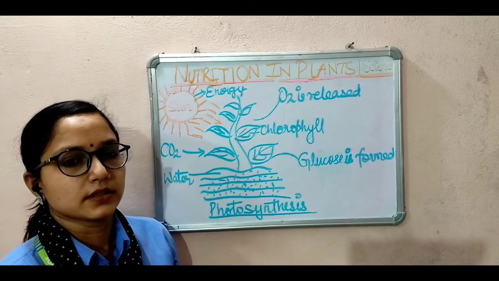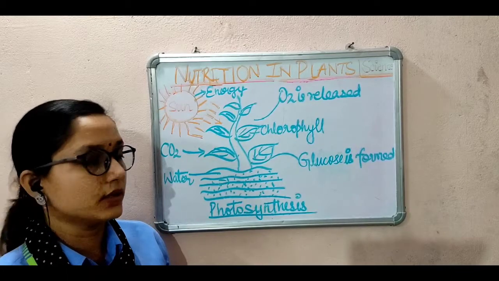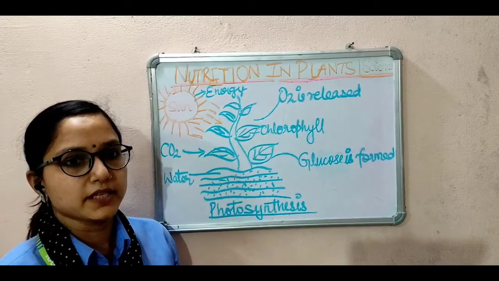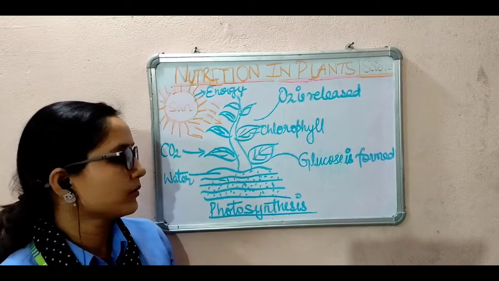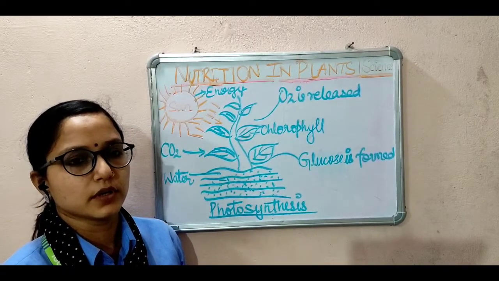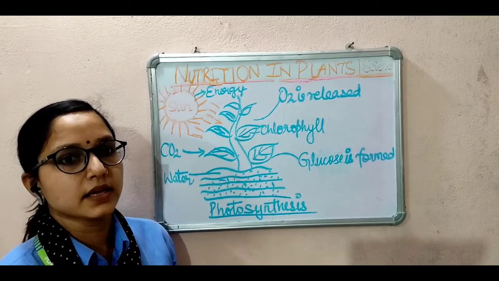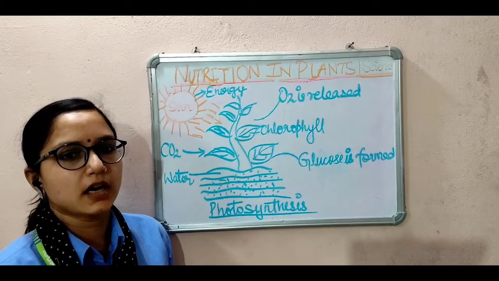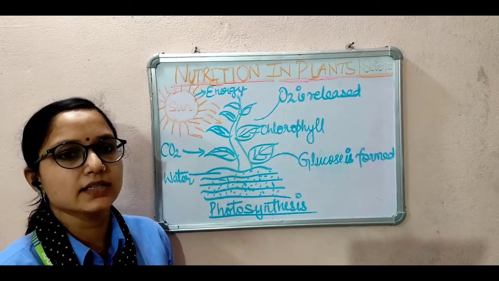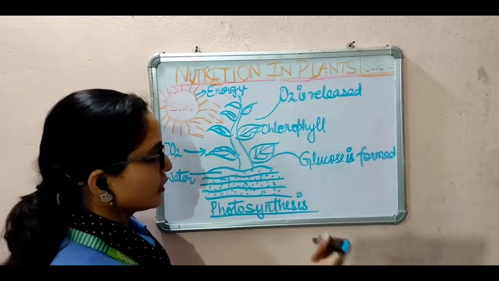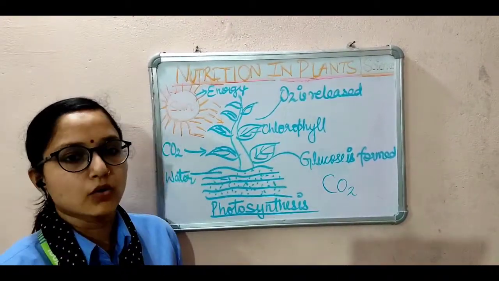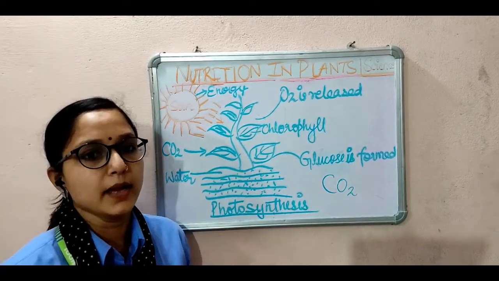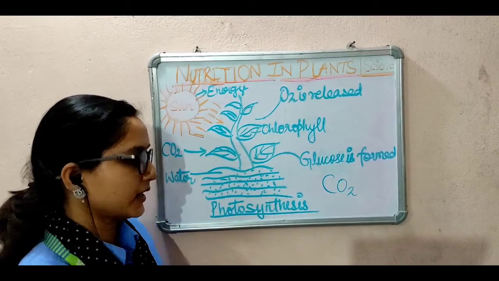Basically, the leaves are the main parts that make food. In plants, only the leaves carry out the gaseous exchange. That is, plants give out carbon dioxide, CO2. Now, you students know that plants give out carbon dioxide. Now, when and why do plants take in oxygen, that is O2?